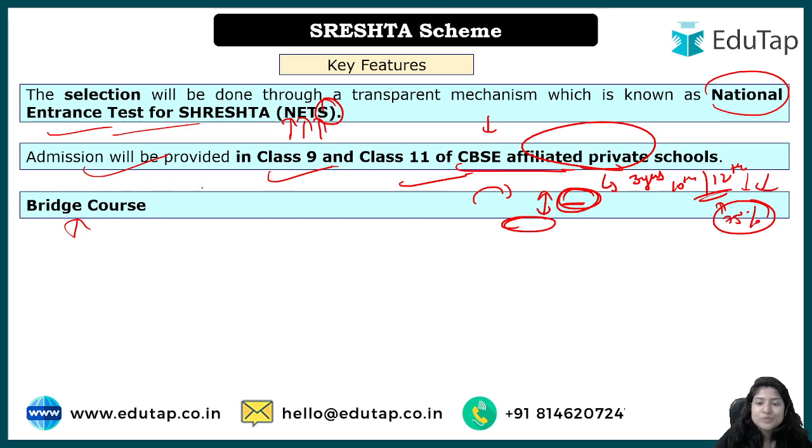What is a bridge course? It means that outside the schooling hours, some additional hours will be given to the Shrestha beneficiaries so that they can bridge the gap.